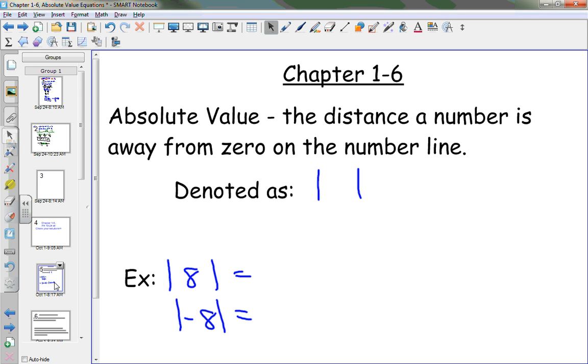What are we talking about? We're talking about absolute value today. Now, the definition of absolute value is how far a number is away from 0 on the number line. So every time you think absolute value, what should your brain be thinking? Absolute value is distance, which means if it is distance, that means a distance can be what?